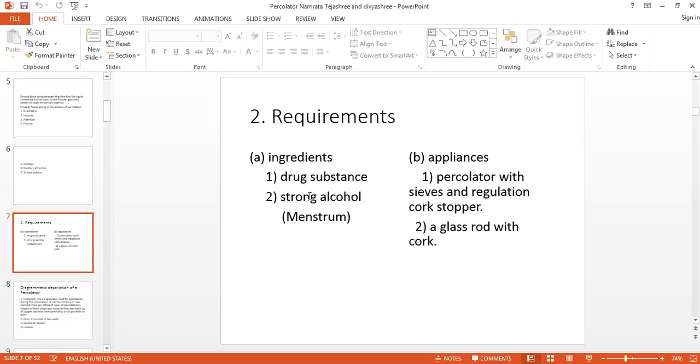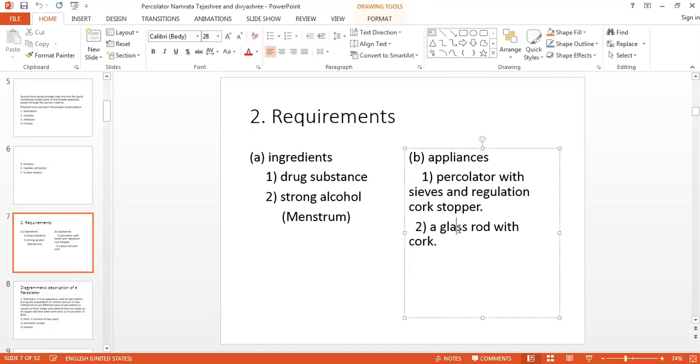Now we will see the requirements for the percolation. We require drug substance that is non-gummy, non-mucilaginous. We require the menstruum. We know the definition of menstruum, the solution or a liquid which has a capacity to penetrate into the drug substance. And we require a special apparatus that is a percolator and glass rod. So this is the requirement for percolation.